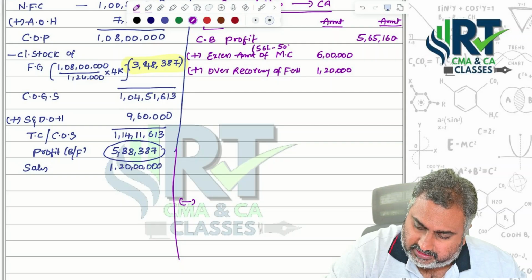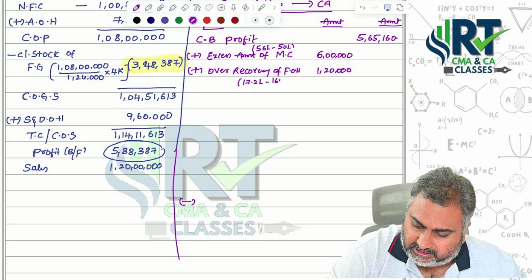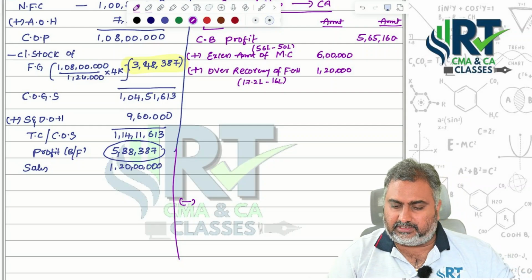56 lakhs minus 50 lakhs, 17.2 lakhs minus 16 lakhs. How you got the differences also?